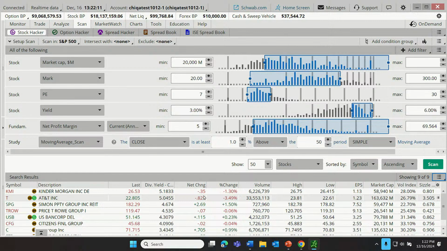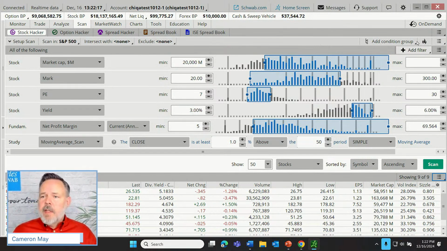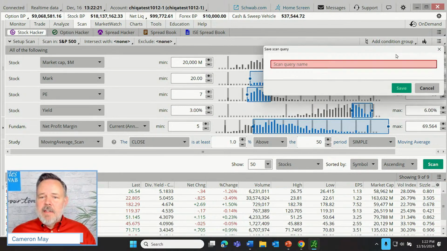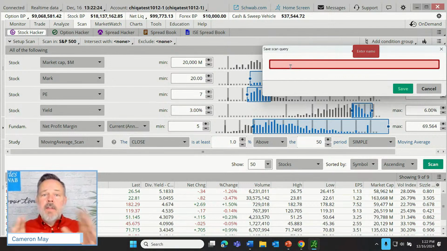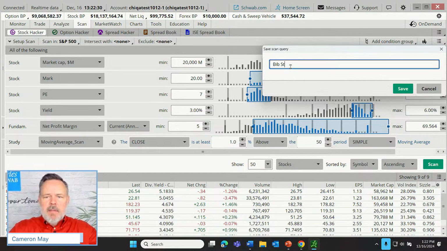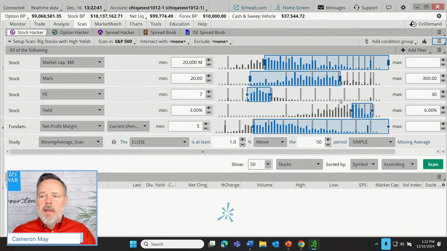So finally, and this goes back to the question that was asked earlier, how do I clear all this off if I've cluttered it up? Well, the first thing we might want to do is come up here to the menu at the top right and save this scan query so that we don't have to put in all of these criteria again the next time we want to run this scan. Let's say, these are big stocks, not bib stocks, big stocks with high yields. Whatever the trader wants to call these is totally fine. Just give this a name to name this scan that we're running.